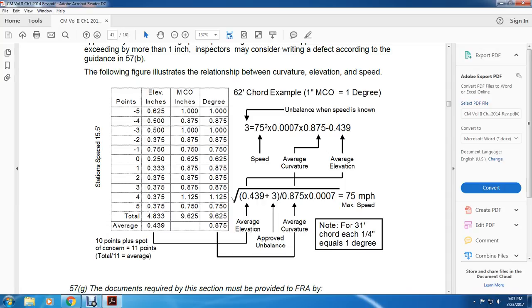Alright, 62 feet is your chord example. The 1 inch mid-chord offset is 1 degree of unbalance when speeding. Average curvature is 0.875, with average elevation. Mid-chord offset in inches: 1 inch is degree 1, and a half inch of the 8.75 is 8.75 degree 3, with a half inch elevation.